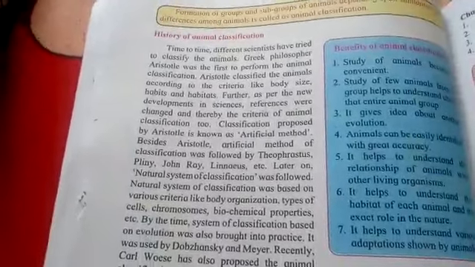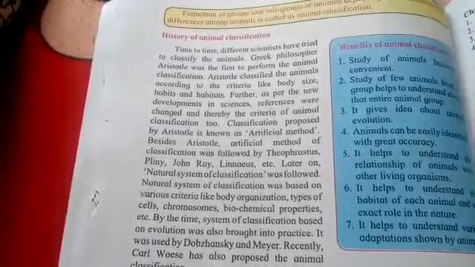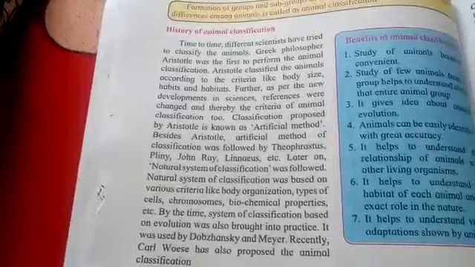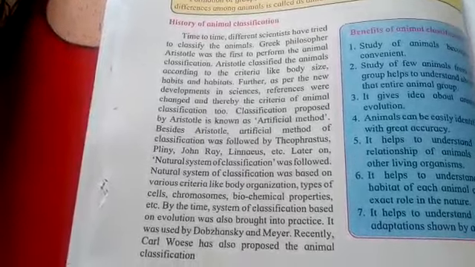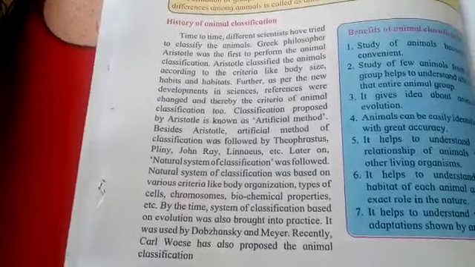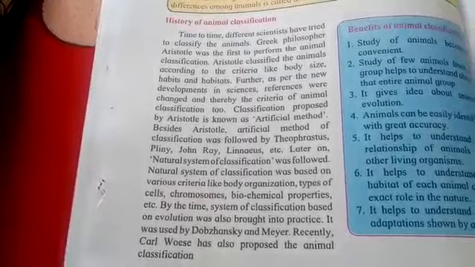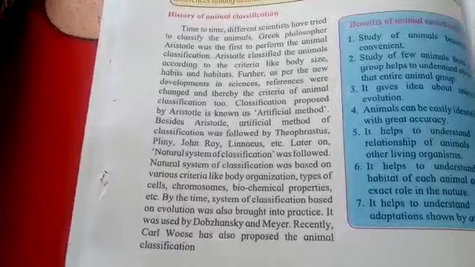Now let's see the history of animal classification. Aristotle was one of the Greek philosophers, and he started classifying the animals according to criteria like body size, habits and habitats. So right from a very small organism to a very big organism, then their habits, their feeding habits, then the habitats, that means their dwelling places, the places where they live.